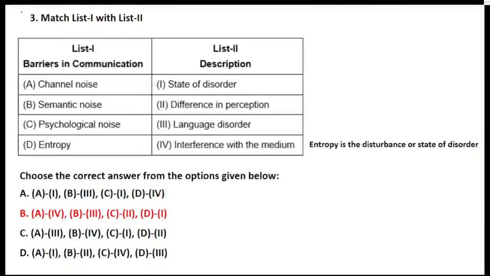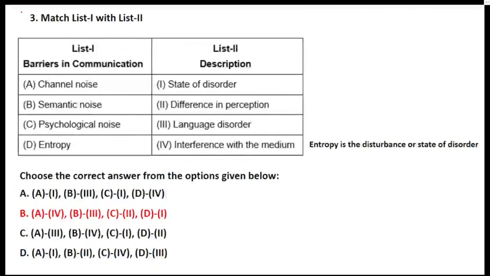So for question number 3, the answer talks about what? The answer is yes, 3B, Varsha, very good. Basudev, yeah, I got your answers right now. Yes, 3B, very good. So let's see what is channel noise. Channel noise basically is talking about interference of the medium. Semantic noise, as we did in the question yesterday, talks about language disorder. The complexity, the words, that is a part of language disorder. Then we have psychological noise, which indicates a difference in perception.